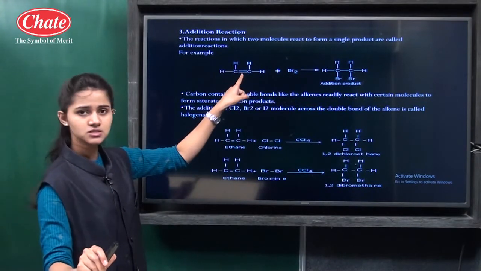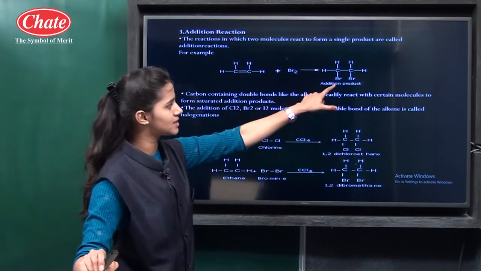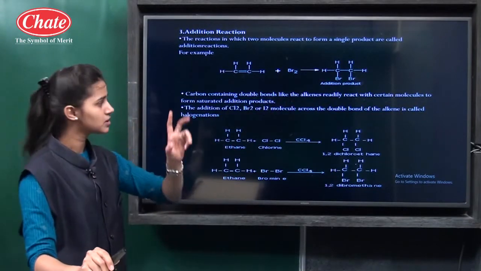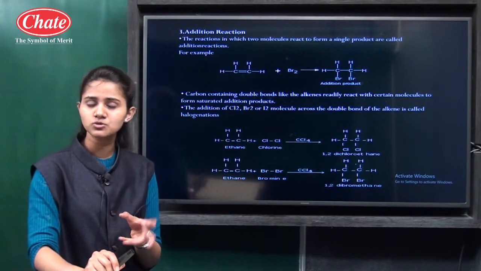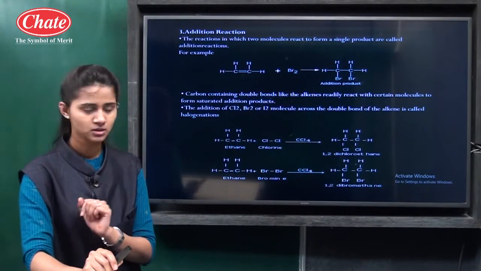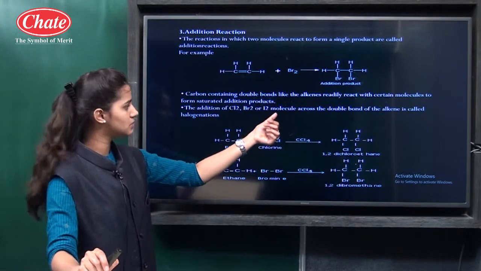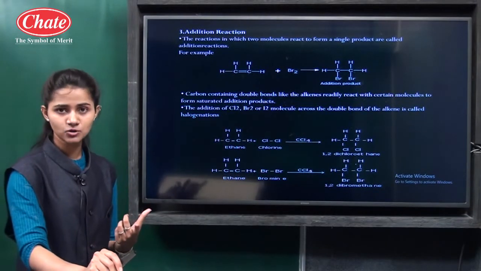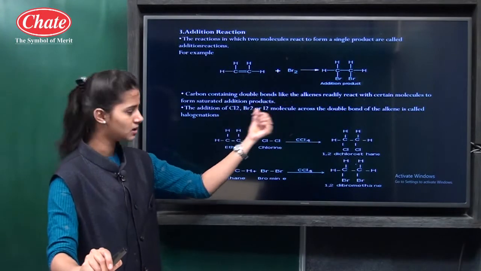This is the unsaturated compound because a double bond is there, and this is the saturated one because in between the two carbon atoms only a single bond is there. So whenever the addition reaction takes place, the unsaturated compounds convert into saturated compounds. The addition of chlorine, bromine or iodine molecules across the double bond of the alkene is simply called halogenation, because we are adding halogens like chlorine, bromine and iodine.